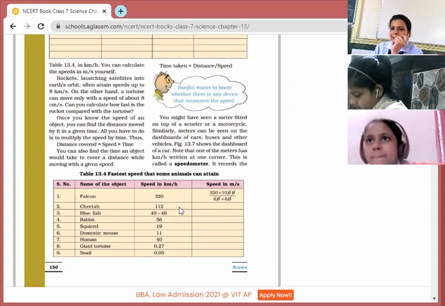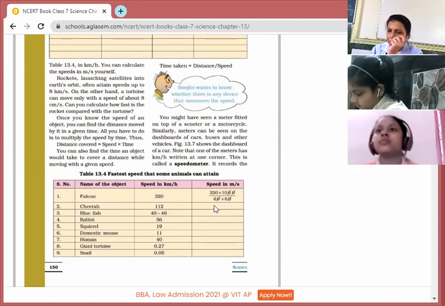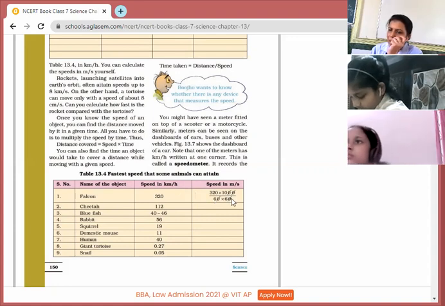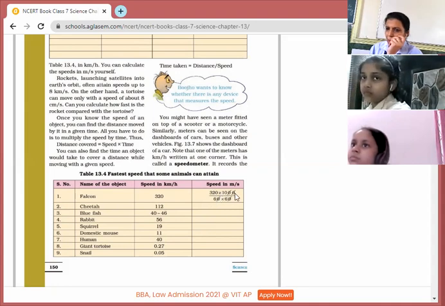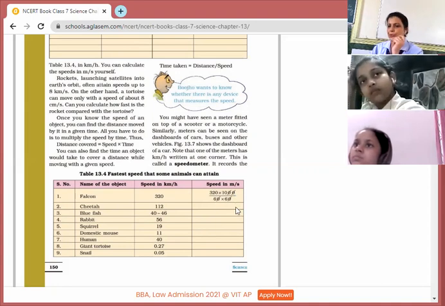And how can we change hours into seconds? That will be 60 by 60. So we need to divide by 60 into 60, means from hour to minute and then minute to seconds. I hope it is clear to you how we need to change. Multiply by 1000 and divide by 3600, or you can say 60 into 60.